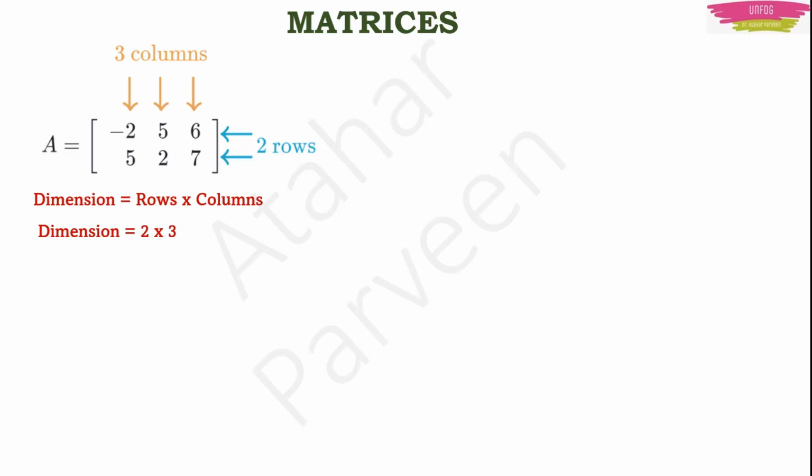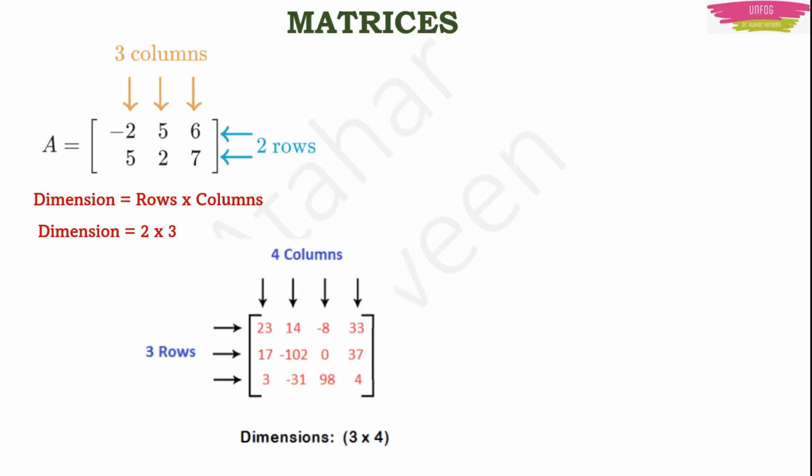Then 5, 2, 7, it belongs to the second row of this matrix A. Now if we are talking about the order, or you also call it dimension, the order is m cross n, right? That m is the number of rows and n is the number of columns. Here you know that there are 2 rows in this matrix A and there are 3 columns in this matrix A. So you can write the dimension as 2 into 3 or 2 cross 3. So you say that this is a 2 cross 3 matrix.